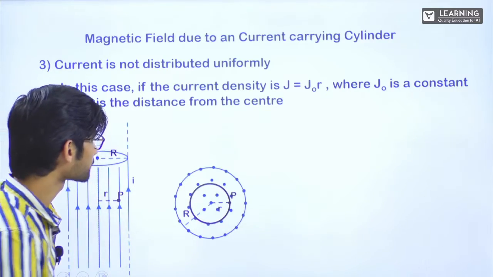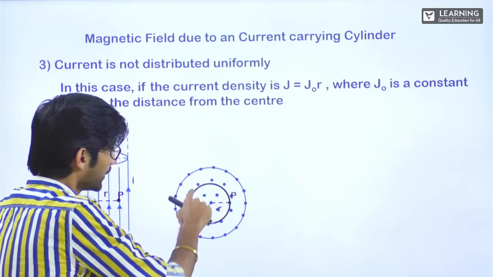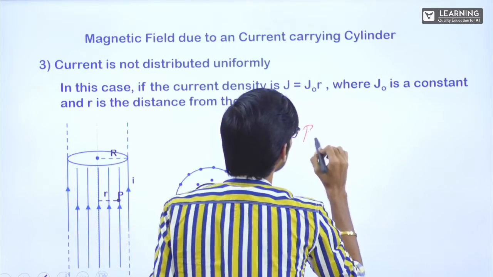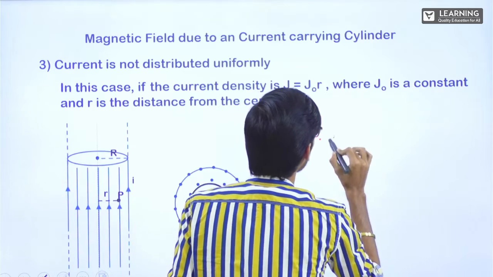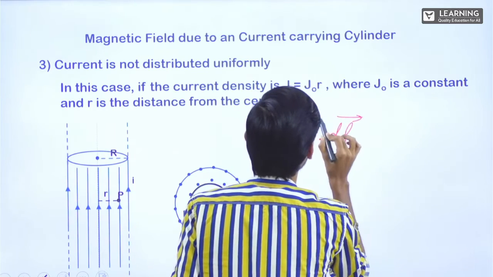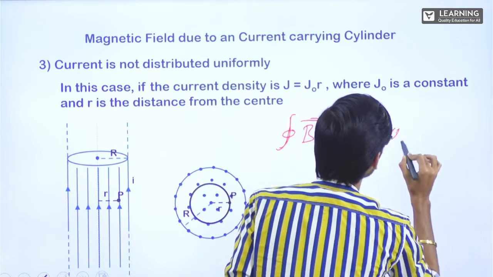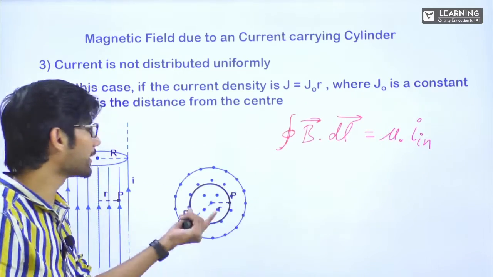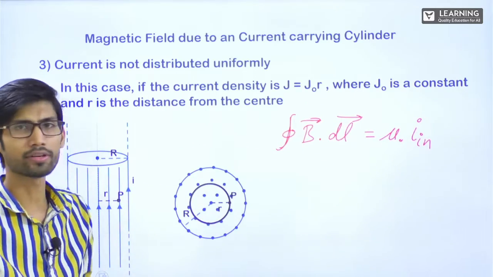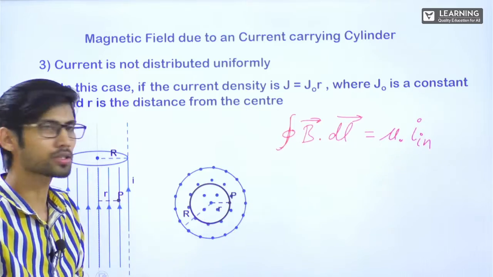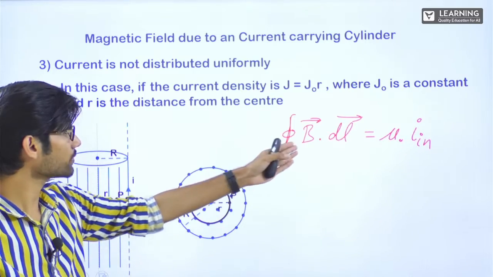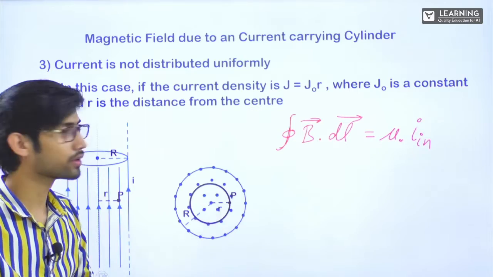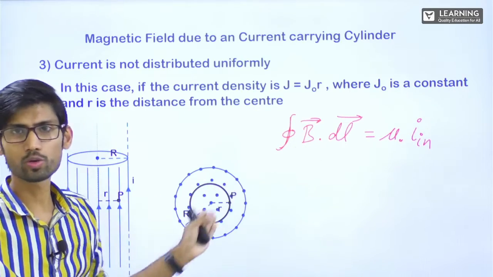All right. Now see, here again the formula will be same. Ampere's law is Ampere's law, that is B vector dot dl vector is equal to mu naught into I inside, same. The only challenge here is to find I inside. Once you get I inside, everything is same. See, B is a constant, correct? Integration of dl will be 2 pi small r.